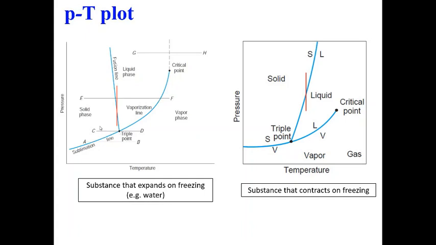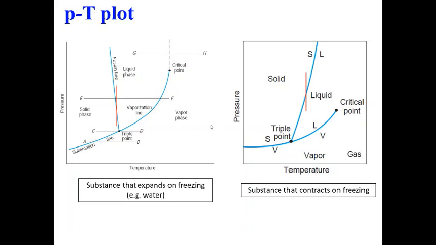This is the triple point, where solid, liquid and vapor, all these phases can coexist. Similar points are shown in this plot also: solid region, liquid region, vapor region, and this is the triple point. This is the critical point. Beyond the critical point, I cannot differentiate between a liquid and a gas. So we have one phase only, what we discussed in the previous slide.